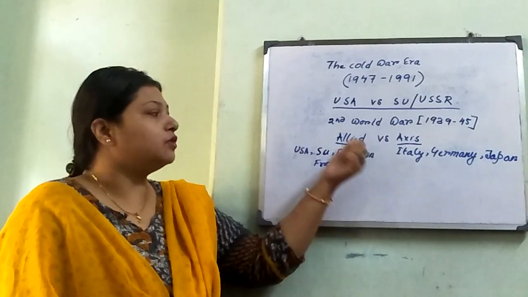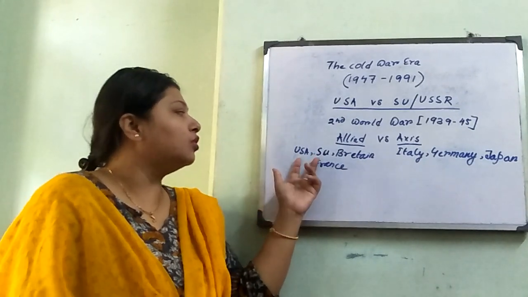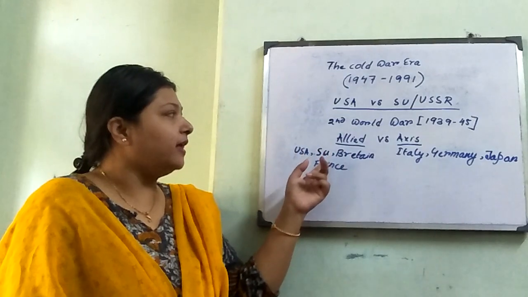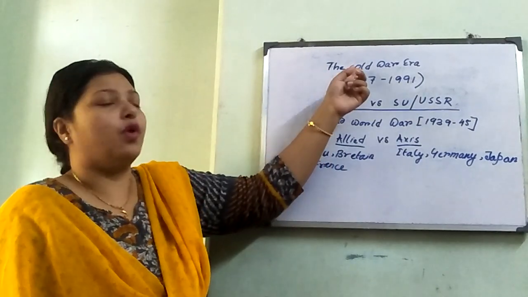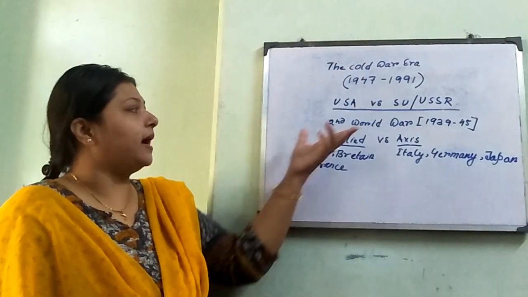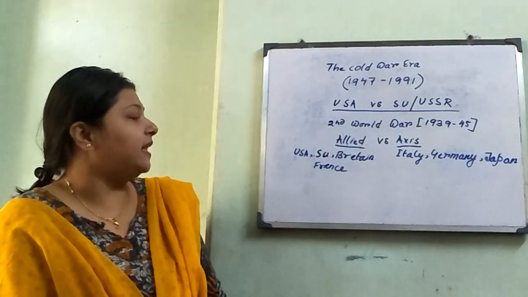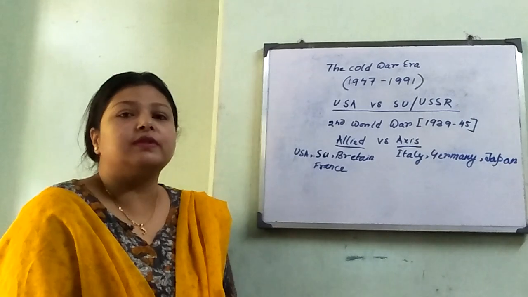Now, it will come to your mind, when these two powers are in a power group, then why do they come to the war, the Cold War era? How have they become opponents in the Cold War era? Now, let me tell you about the end of the Second World War.